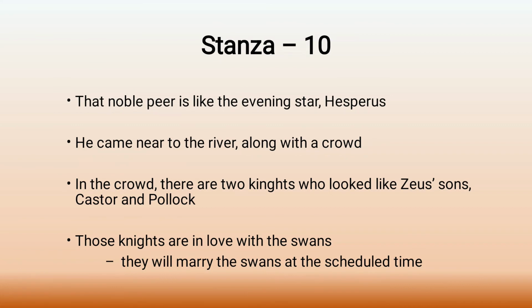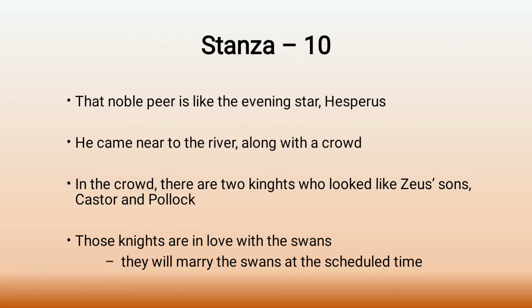And the final stanza, we are coming to the end of this poem. In the final stanza, the poet says that the noble peer is just like the evening star Hesperus. Before that, he said that he is just like Hercules, and now he says that the noble peer is just like the evening star Hesperus. And this noble peer came near to the river to see the swans along with a big crowd.